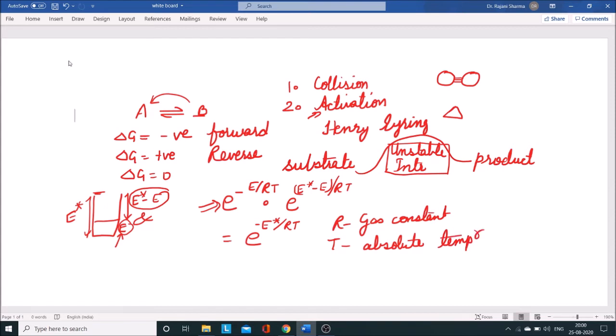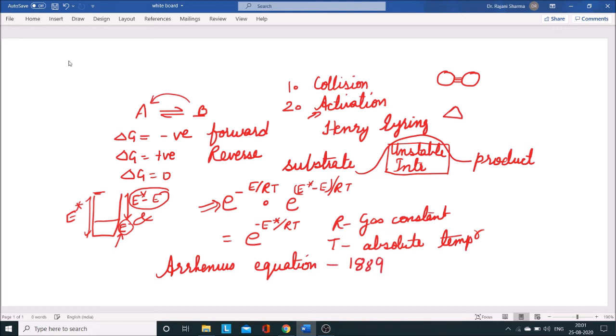Done. Now till that time, another equation was there, known as the Arrhenius equation. This was well defined in 1889.